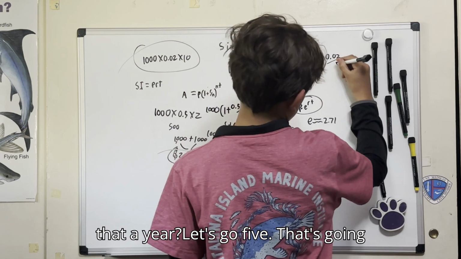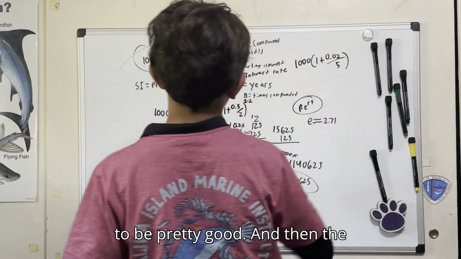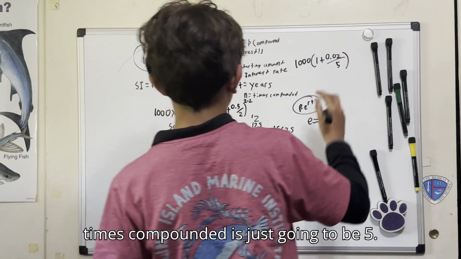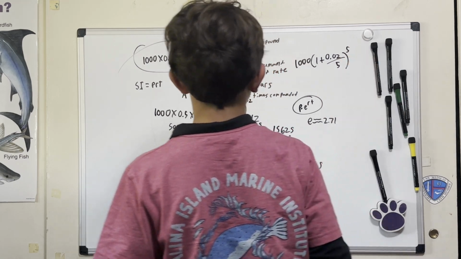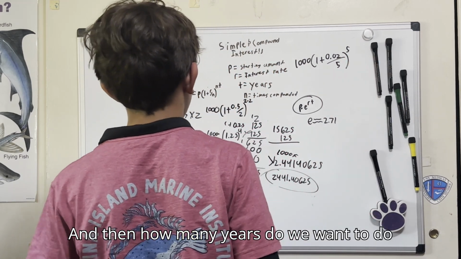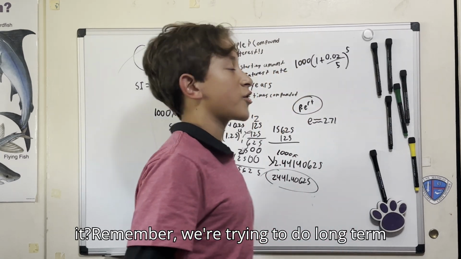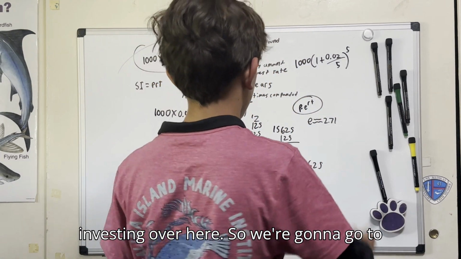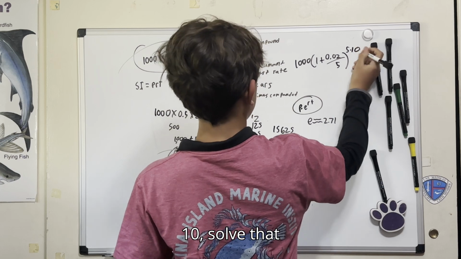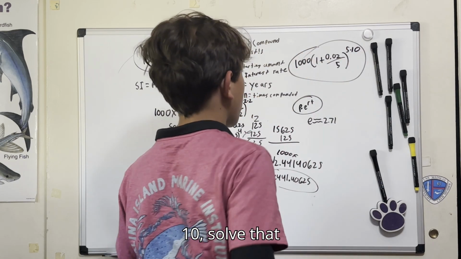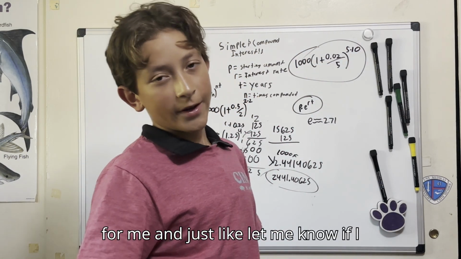Let's go 5. That's going to be pretty good. And then the times compounded is just going to be 5. And then how many years do we want to do it? Remember, we're trying to do long-term investing over here. So we're going to go to 10. Solve that for me.